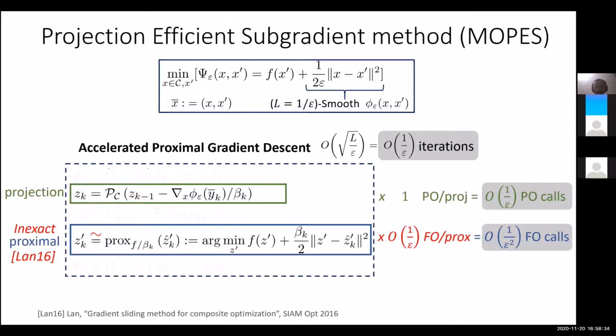Just a question: in terms of x prime, the objective function is still non-smooth. It is non-smooth. Yeah, so that's why we are using a proximal step for handling f. But it is still convex jointly with respect to x and x prime. That's correct, because convexity is preserved under addition, right? f only depends on x prime, it does not depend on x at all, so this part is convex. And this part is again jointly convex in both x and x prime.